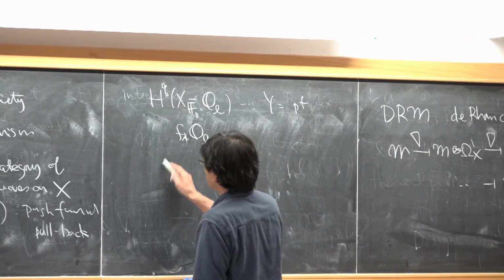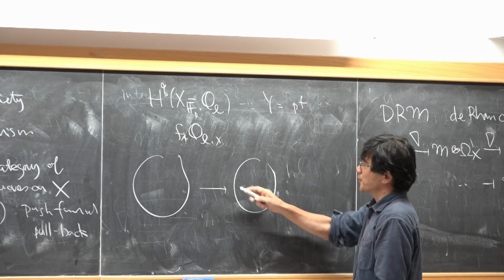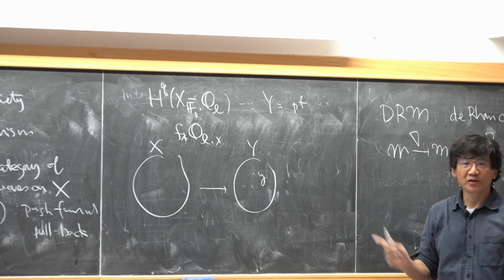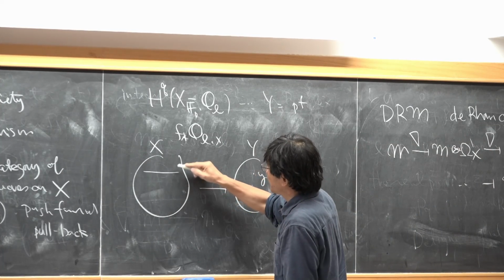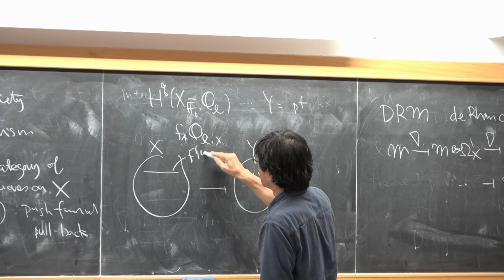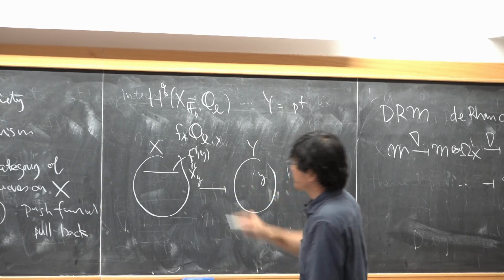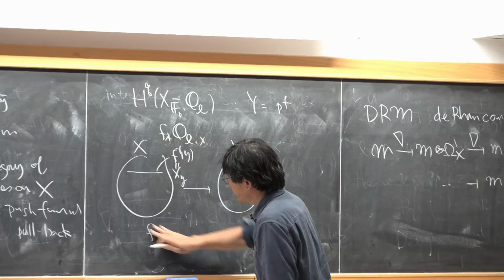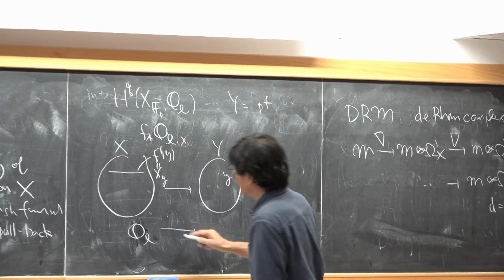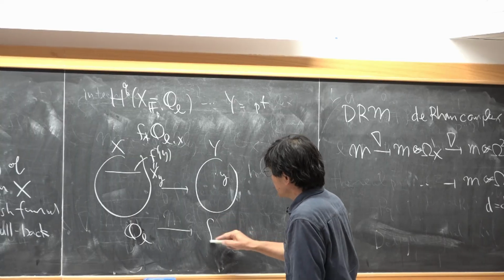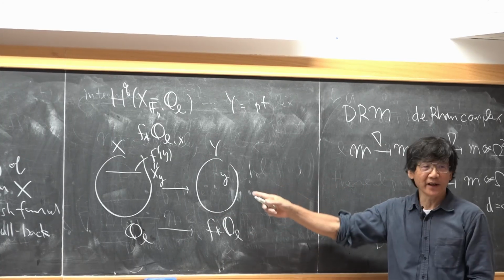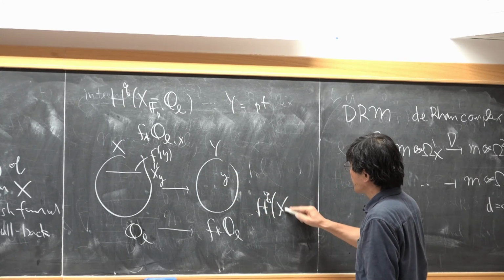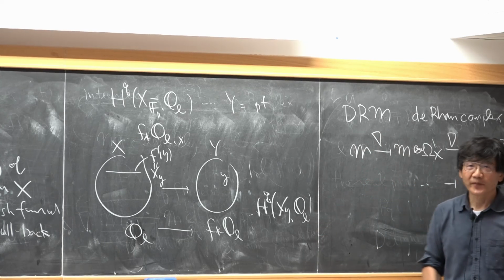And in the general case, you have a morphism from X to Y. If you take one point in the target, then you have the inverse image, usually denoted X_y. If you start from the constant sheaf Q_l on X, then you can send it to Y. At each point, you have a cohomology like this.